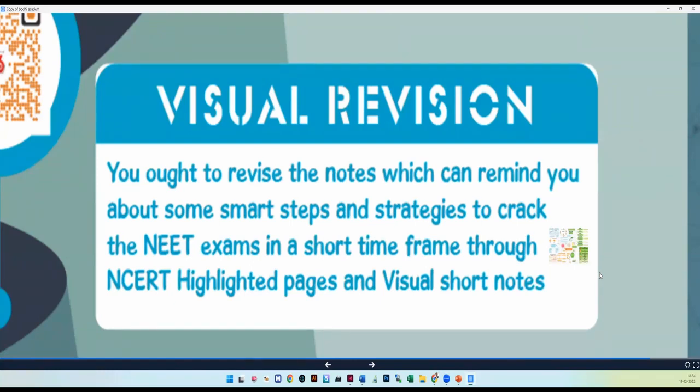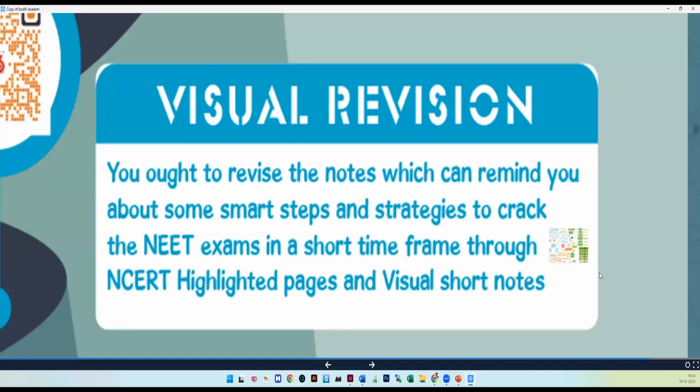What I mean by visual revision here is that you opt to revise the notes which can remind you about some smart steps, that is, the strategies to crack the NEET exam in a short time frame, because we cannot turn all the 95 lessons. My dear kids, 95 lessons you have to prepare for your final NEET exam or JEE exam. You cannot turn all the pages the previous day.